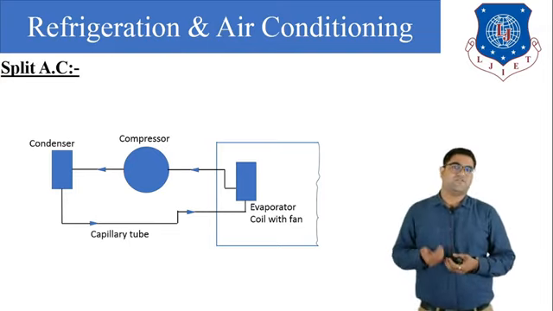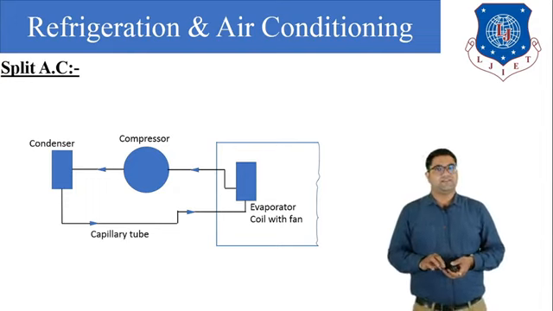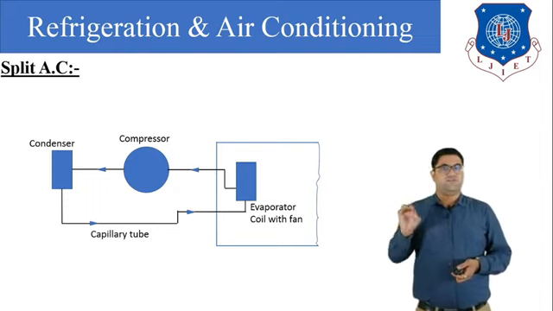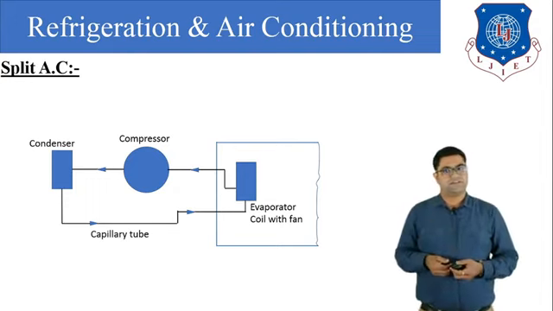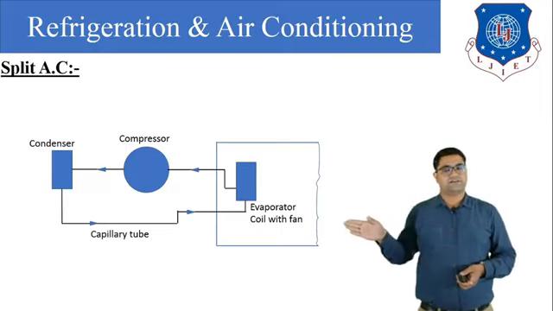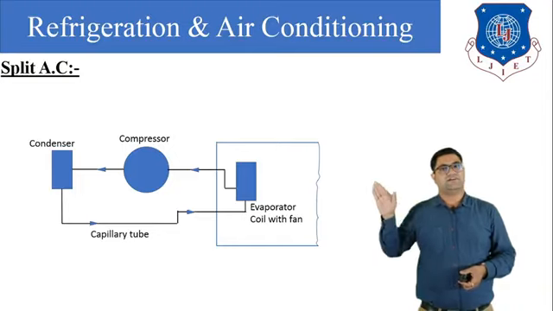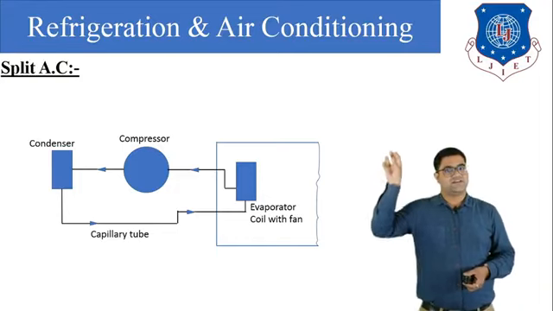First of all, what happens? In the compressor, low temperature, low pressure vapor refrigerant is present. This low temperature, low pressure refrigerant is compressed in the compressor, then it enters the condenser. In the condenser, this high pressure refrigerant is converted into liquid because the condenser is placed outside the room.